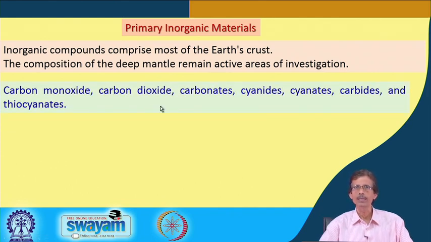Similarly, along with these materials, we can have, from natural origin, carbon monoxide, carbon dioxide, carbonates, cyanides, carbides and thiocyanates. These are all typical inorganic materials. Some of them are naturally available, some we try to fix, that means conversion.